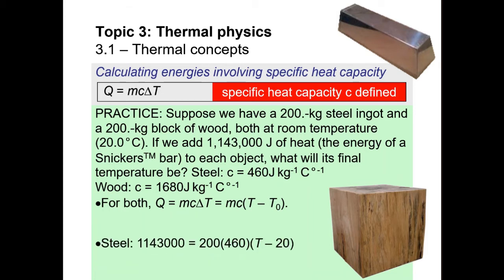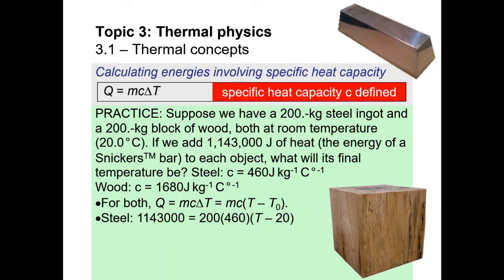For steel, the energy added is 1,143,000 equals mass 200, times the specific heat capacity of the steel 460, times the final temperature minus the initial temperature 20. Solving this, we get T equals 32.4 degrees Celsius. So the temperature increased from 20 to 32.4 degrees Celsius.